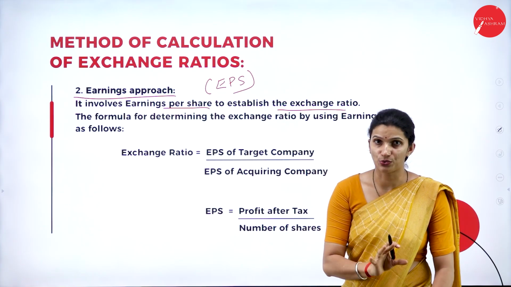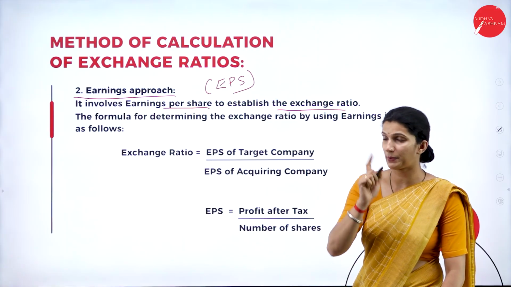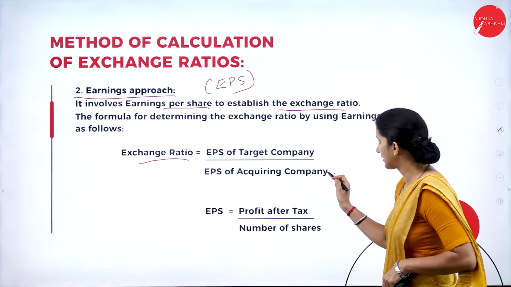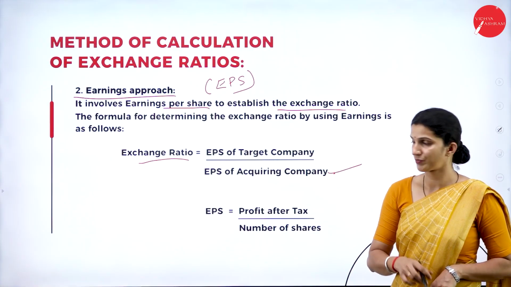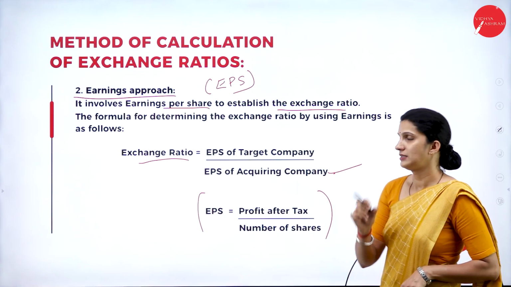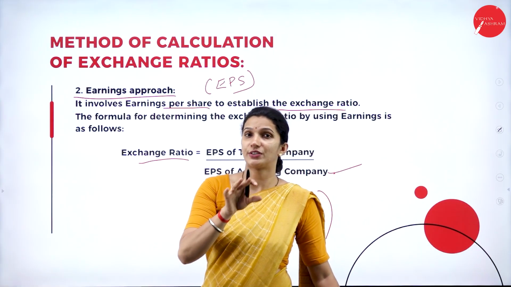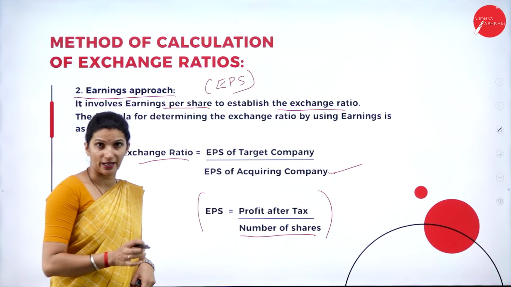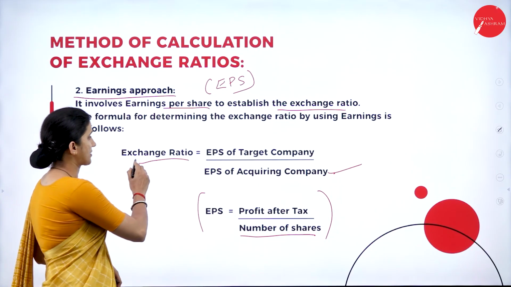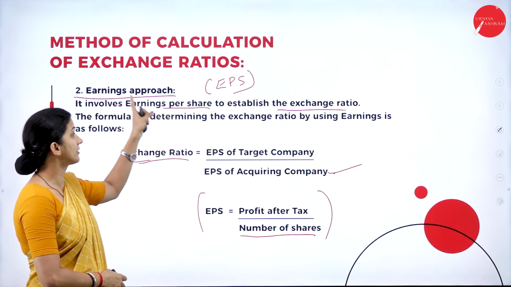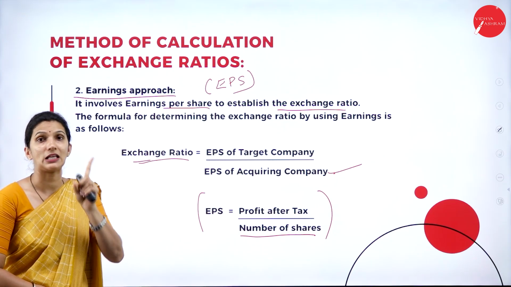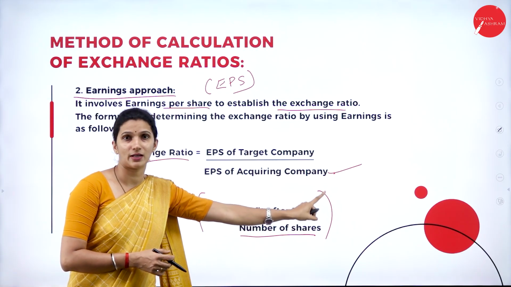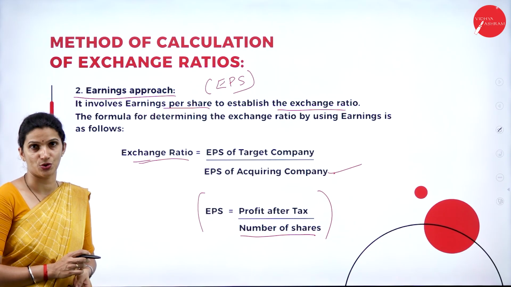The formula to calculate the exchange ratio based on EPS is simple: exchange ratio is equal to EPS of target company divided by EPS of acquiring company. The EPS calculation is simple: profit available to equity shareholders, that is your profit after tax, divided by number of equity shares. So under the earning approach, we use the EPS of target company divided by EPS of acquiring company to get the exchange ratio.